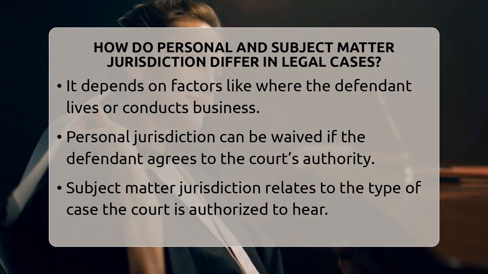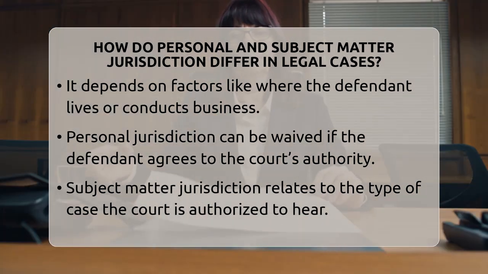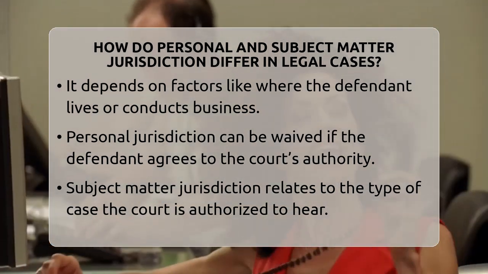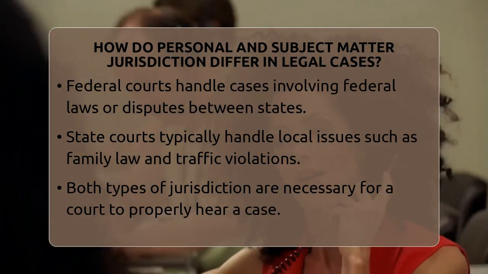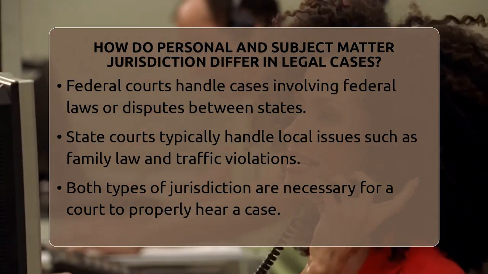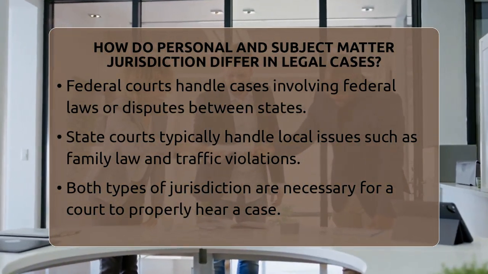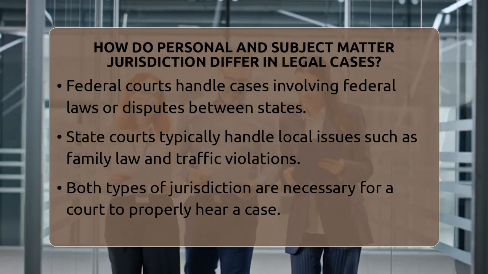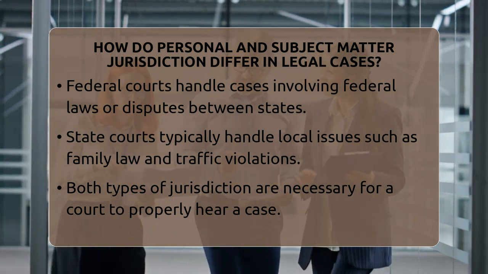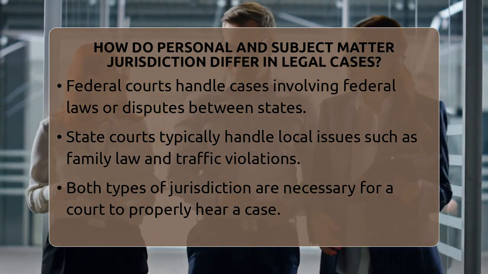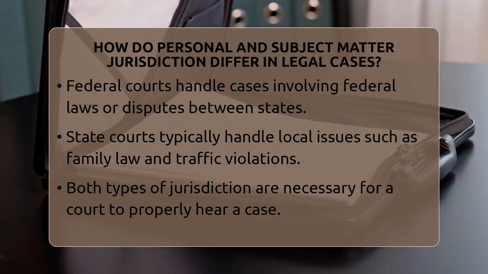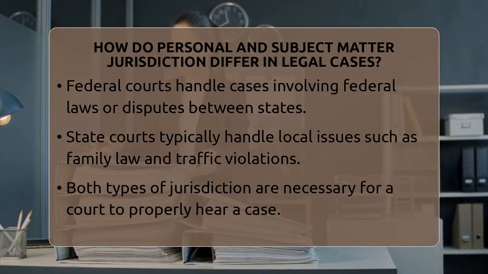Subject matter jurisdiction is different. It's about what kind of case the court can hear. Think of it as the court's specialty. Some courts can only hear certain types of cases. For instance, federal courts handle cases involving federal laws or disputes between people from different states. State courts, on the other hand, handle most local issues like family law or traffic tickets. If a court doesn't have the right subject matter jurisdiction, any decision it makes is not valid.